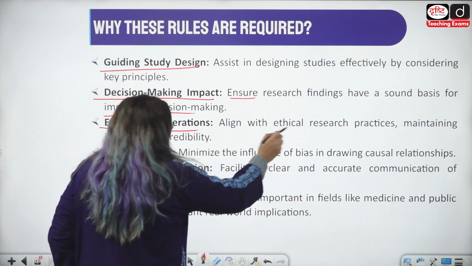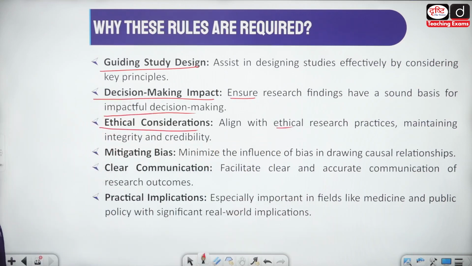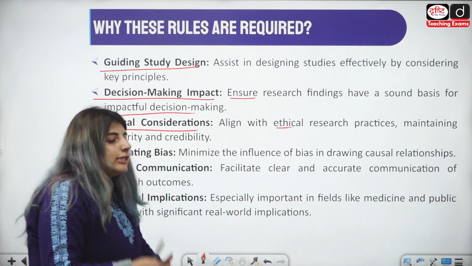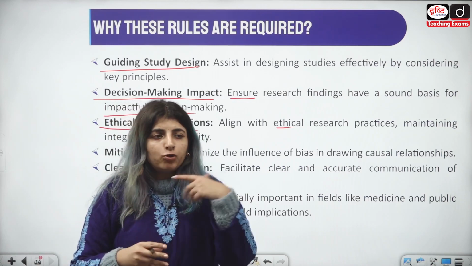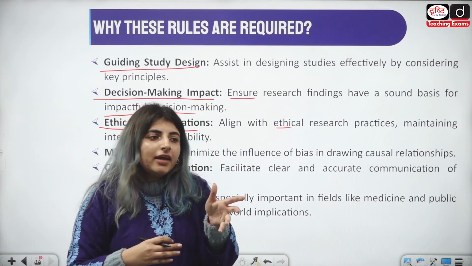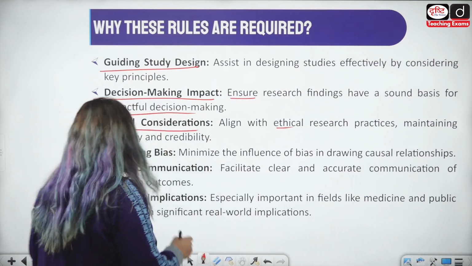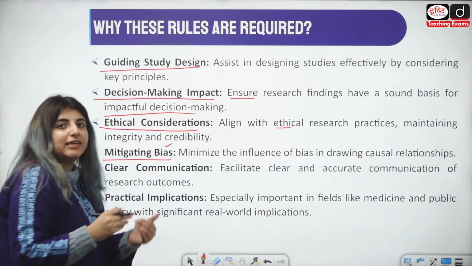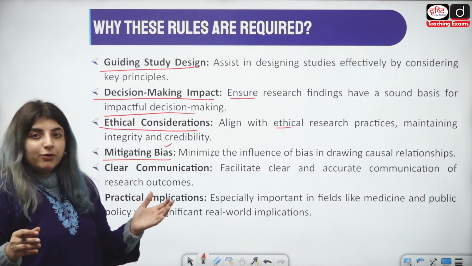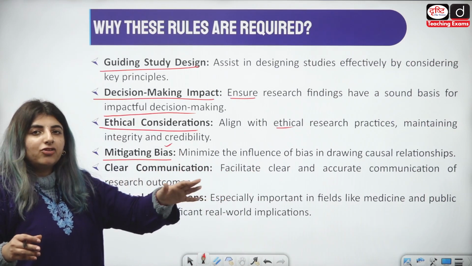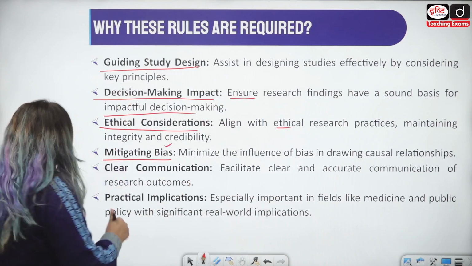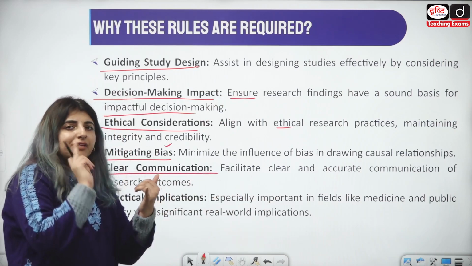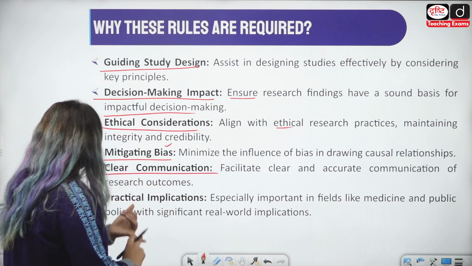Ethical consideration, align with ethical research practices, maintaining integrity and credibility, because the researcher himself or herself, they know that yes, of course, these were the relationships. अगर कहीं पे कुछ ambiguous था, I have also mentioned that there I have used the causal ambiguity rule. Mitigating any sort of bias, because as a researcher, you need to be objective, you need to be clear-cut defining the cause and effect relationship without having your point of view, your opinion intervene, right? Clear communication, क्योंकि आप सारे फैक्ट को जैसे हैं वैसे ही दिखाओगे, right?